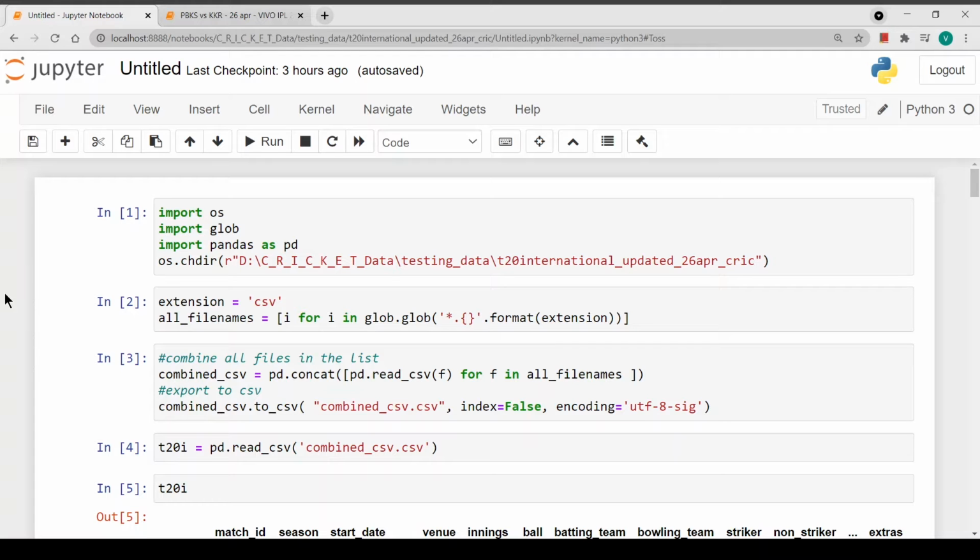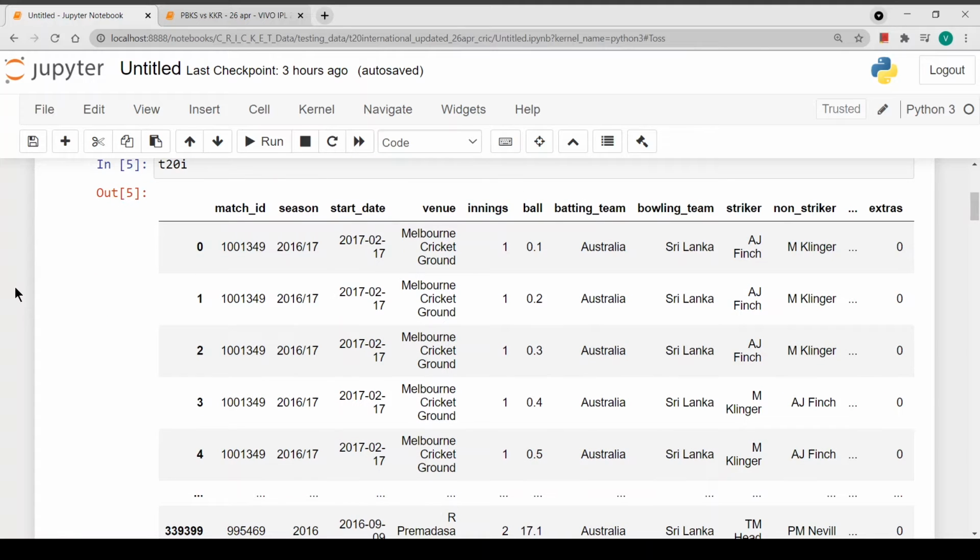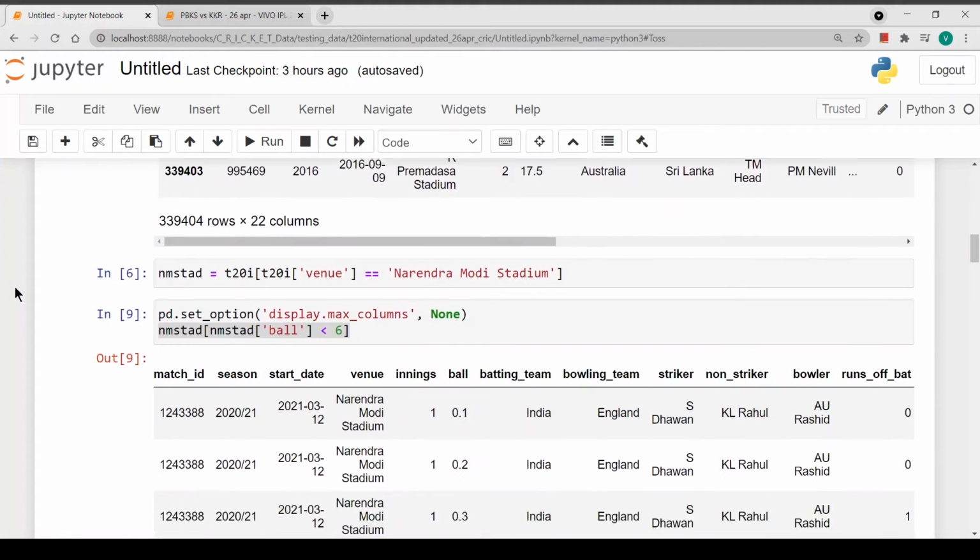But still, there were actually 12 matches which were played at this newly constructed stadium, 7 from the Syed Mushtaq Ali Trophy and 5 from the recently concluded India versus England matches. So first we'll look at the India versus England series for some stats.